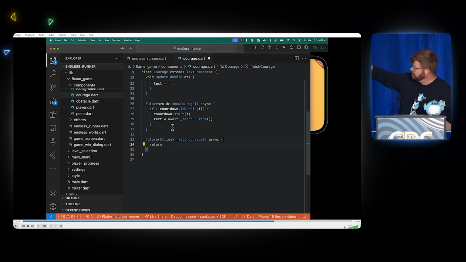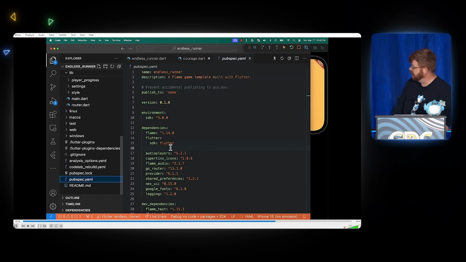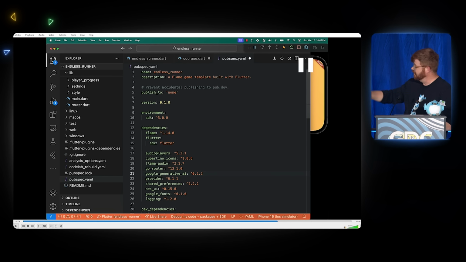So now I've got a method here that's just going to fetch a string from Gemini, and I still have my show courage that's going to display it to the user. But I've run into a problem. I don't have the plugin, or I don't have the package in. Fortunately, I can grab this one. Just like with the audio players plugin from pub.dev, this is the package that you can find for Google's Generative AI SDK, and this is the most recent version.